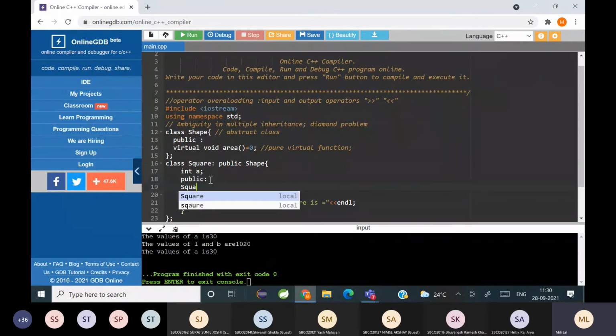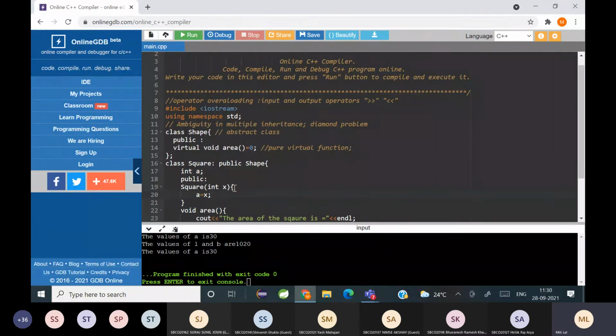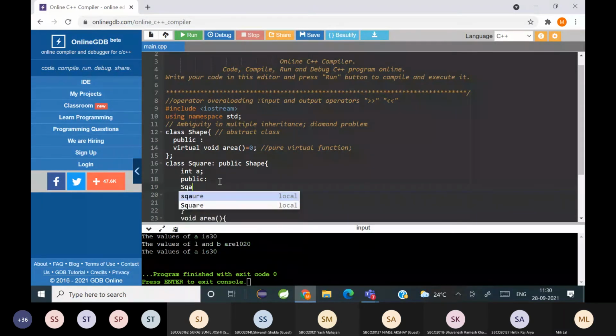So square int x, a is equal to x. So I'm using a parameterized constructor here.